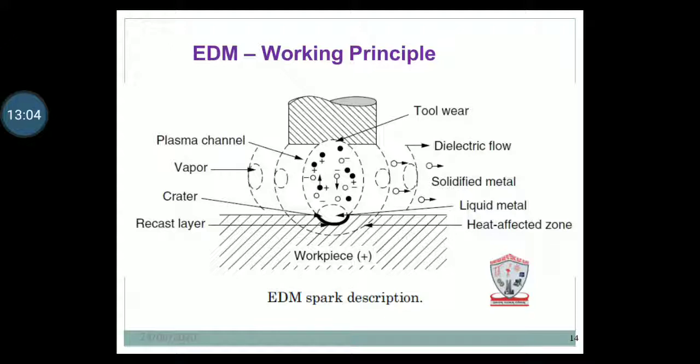We can see in the diagram the tool in the upper section and the workpiece in the lower section, and in between them the spark gap is created.